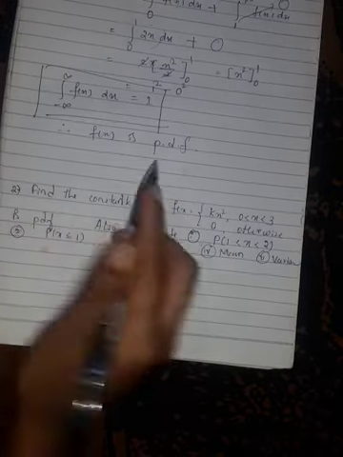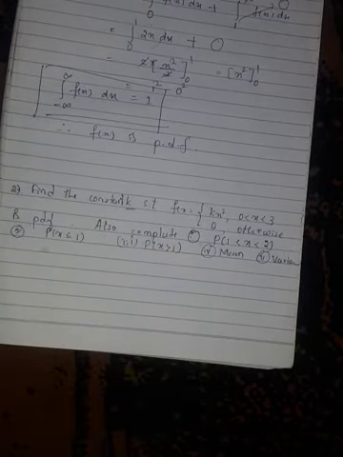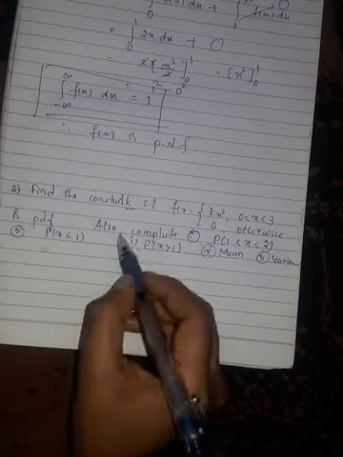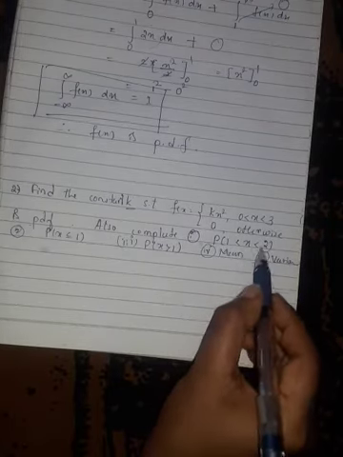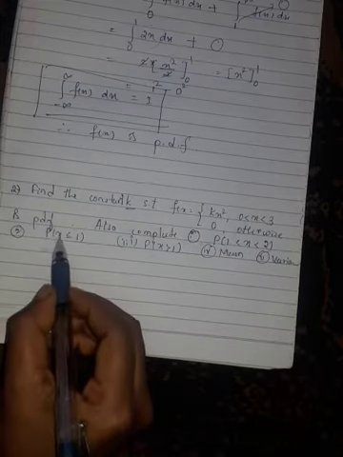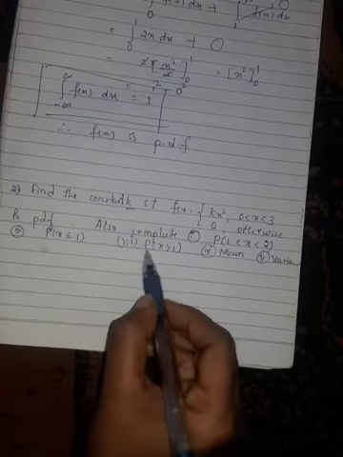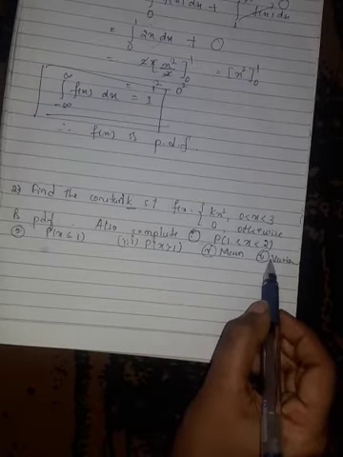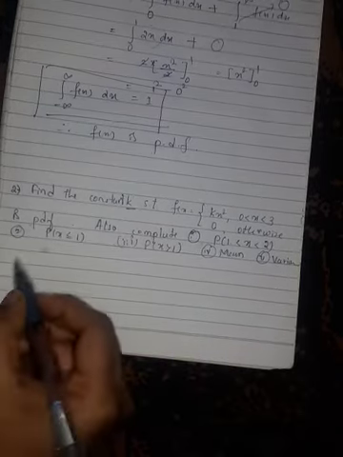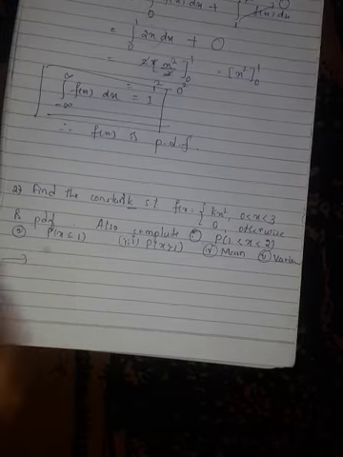Using this condition we have to find the value of k. Next, also compute the probability when x lies between 1 and 2, the probability when x is less than or equal to 1, and the probability when x is greater than 1. Next, the mean and variance.